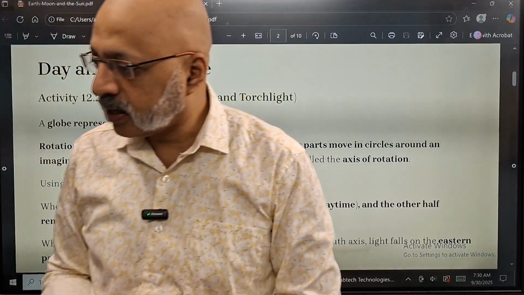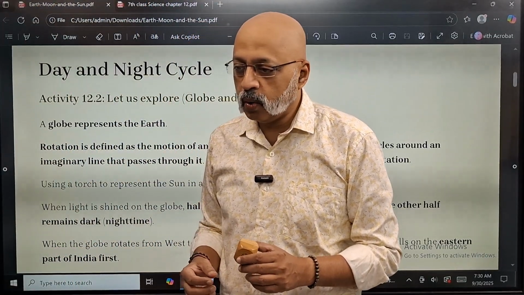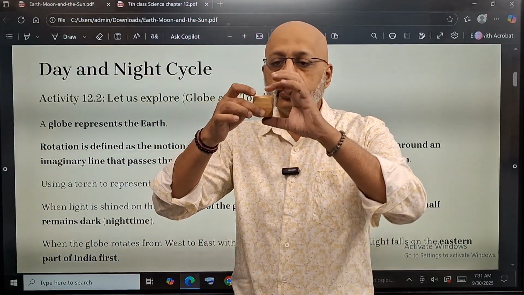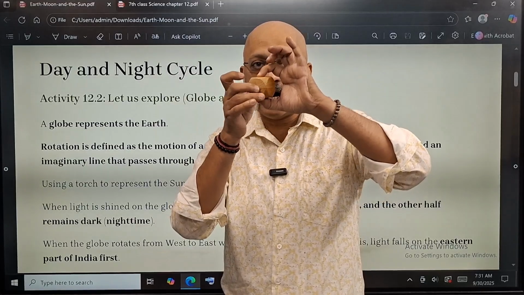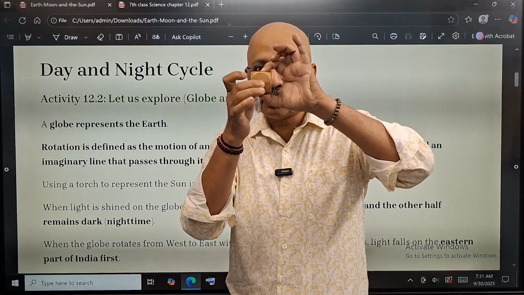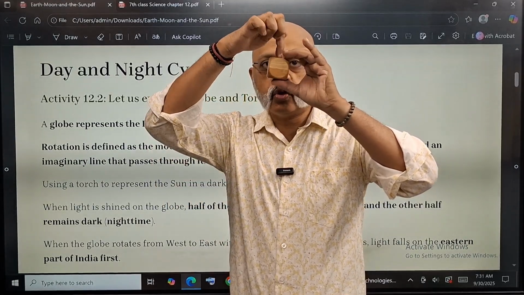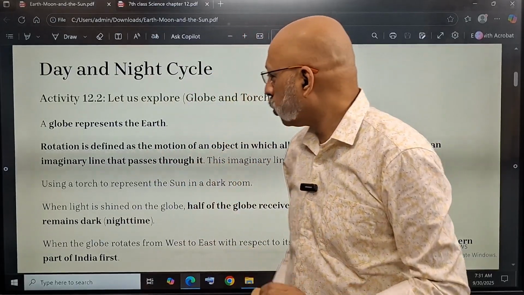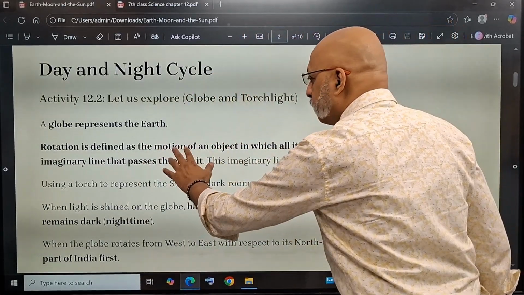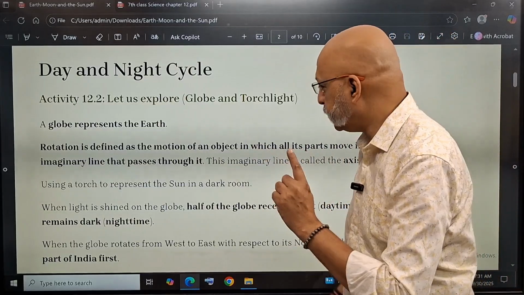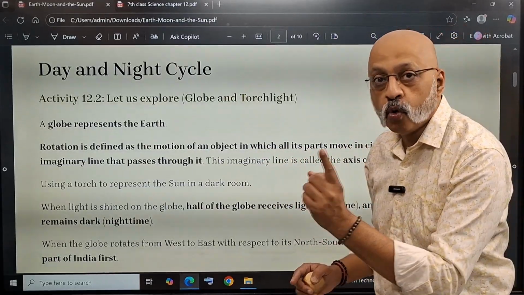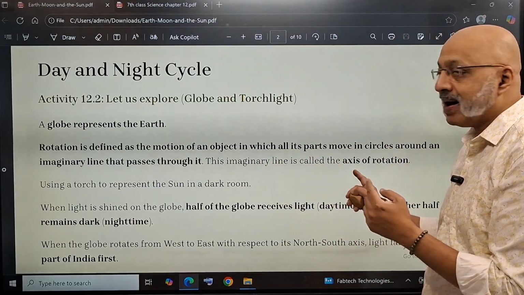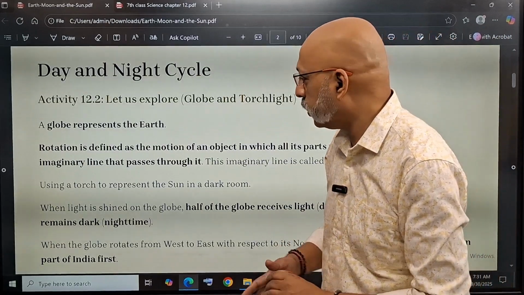This is not exactly round, but let's make do with it. So if this is a round, it keeps rotating like this. Okay, it keeps rotating like this around. So this, through this and this, will be the axis of rotation, right? Rotation is defined as the motion of an object in which all its parts move in circles around an imaginary line, which is known as the axis of rotation.